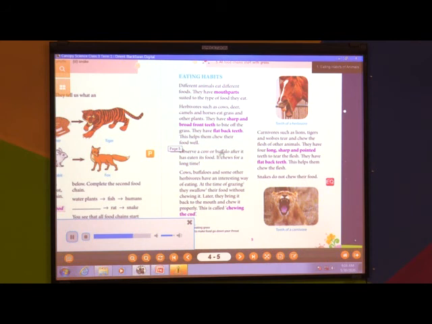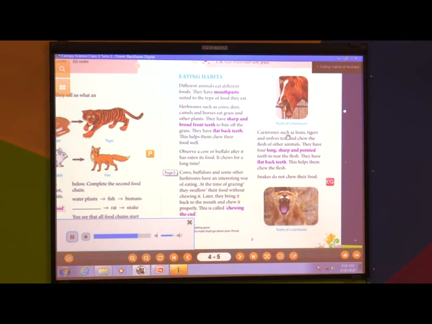Observe a cow or buffalo after it has eaten its food. It chews for a long time. Cows, buffaloes, and some other herbivores have an interesting way of eating. At the time of grazing, they swallow their food without chewing it. Later, they bring it back to the mouth and chew it properly. This is called chewing the cud.